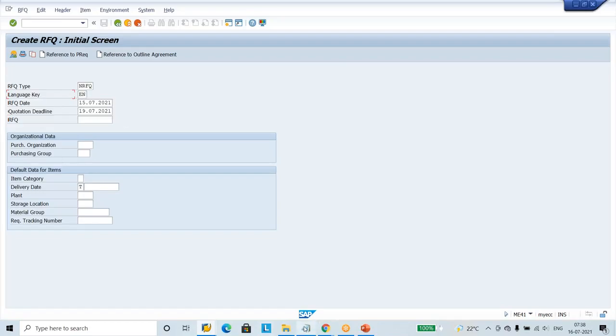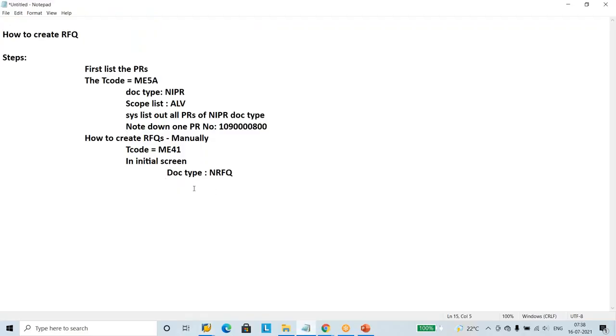The rest of the things we entered in this screen: the language, the RFQ date on which we are creating, and the quotation submission deadline date. We have given 2 days or so. The RFQ number is simply left empty. Okay, this is going.